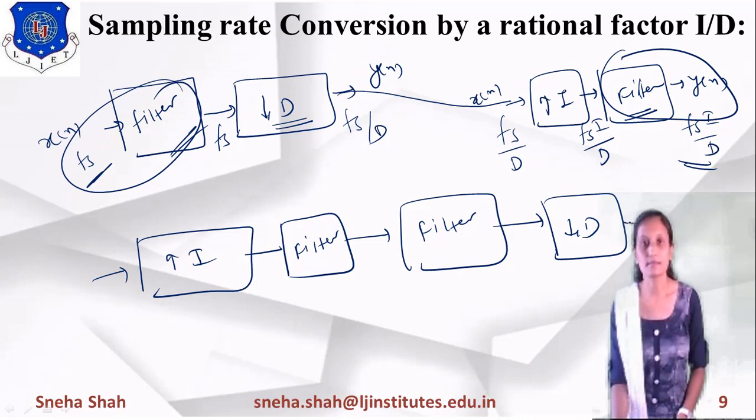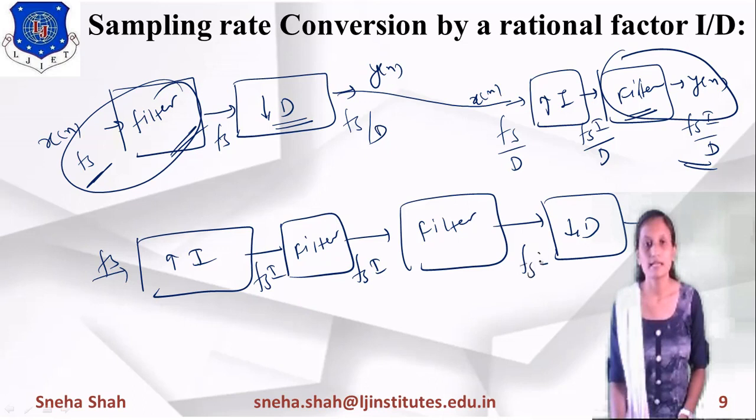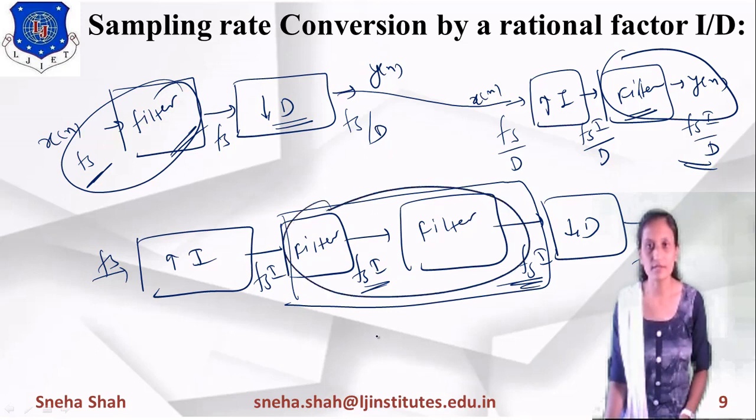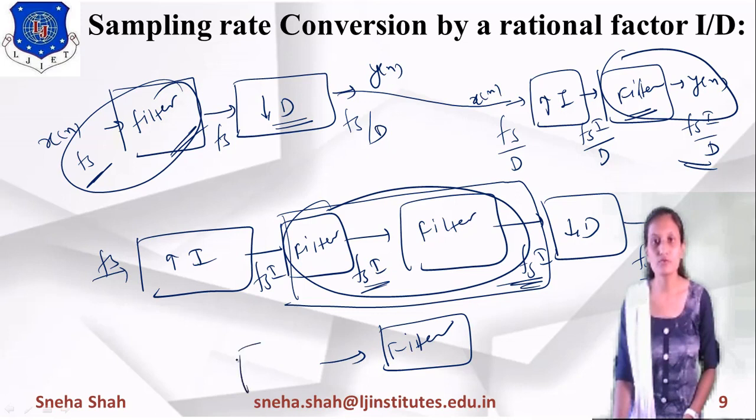So in this you can see that if I am applying Fs as an input, then the frequency will be increased by I, its value will be made the same, and this will be downsampled by a factor of d, right? So in this you can see that these two filters have the same frequency Fs into I, so we can merge these two filters.